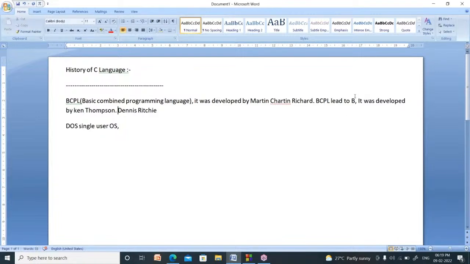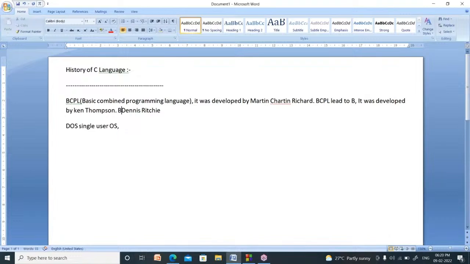What is the motto to develop B language? Their motto is to develop a multi-user operating system. Actually, they successfully developed a multi-user operating system and named it Multics. Now we know popular operating systems, Unix and Linux. The first multi-user operating system name is Multics. After inventing B language, they successfully invented the multi-user operating system.